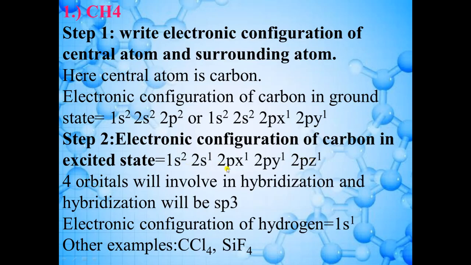Now, how many unpaired orbitals are present here? 4 orbitals: 2s1, 2px1, 2py1, 2pz1. It is not necessary that all the orbitals participate in hybridization. It depends on the molecule. Here you can see that carbon is forming 4 bonds, right? As carbon is forming 4 bonds, all these 4 unpaired orbitals will be involved in hybridization. So 4 orbitals will be involved and they will form sp3 hybridization, sp3 because there are 3 p orbitals.